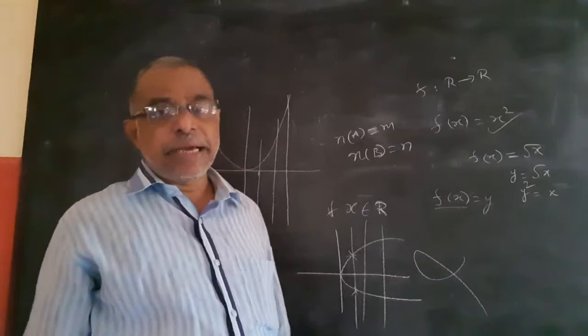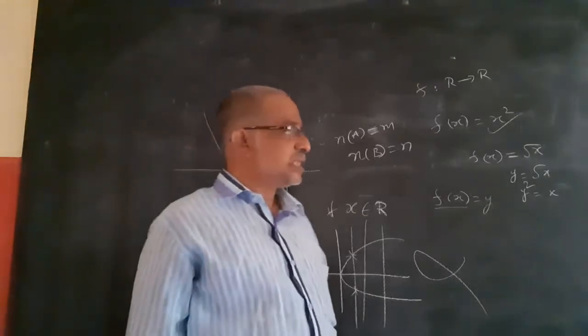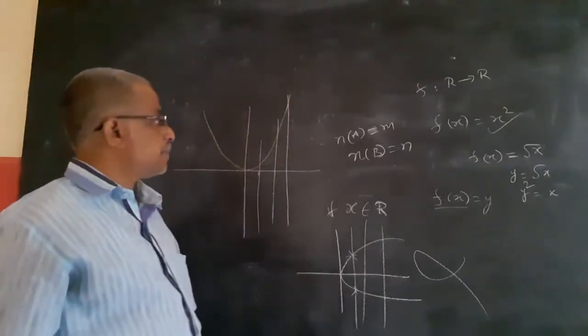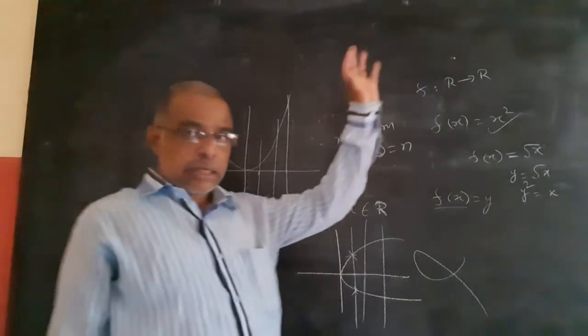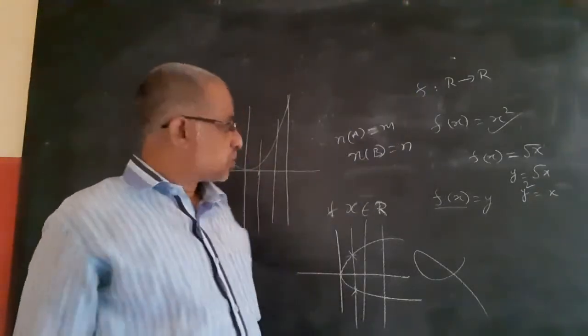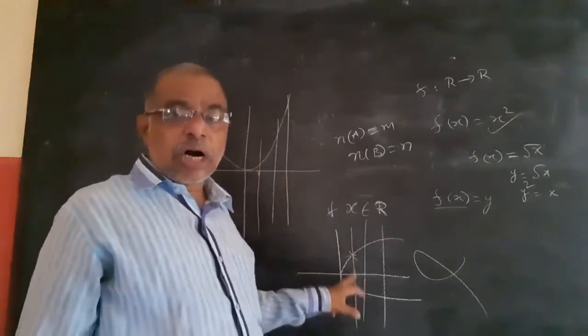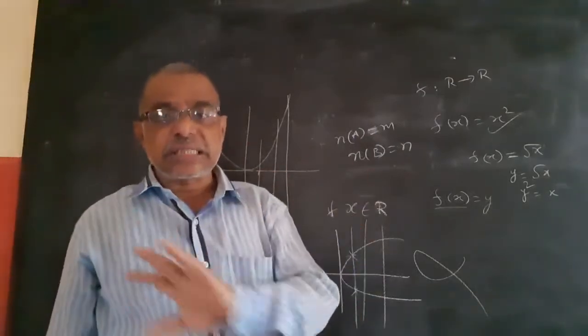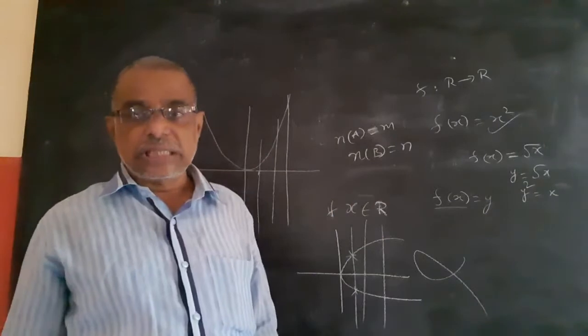So 2 power mn relations you can find. But among all these relations, some are not functions.